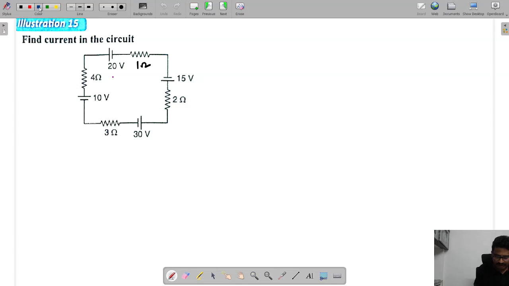Now, let us say I started here. So we can apply KVL. We can see this current I should be given as net potential, or net voltage, by total resistance.